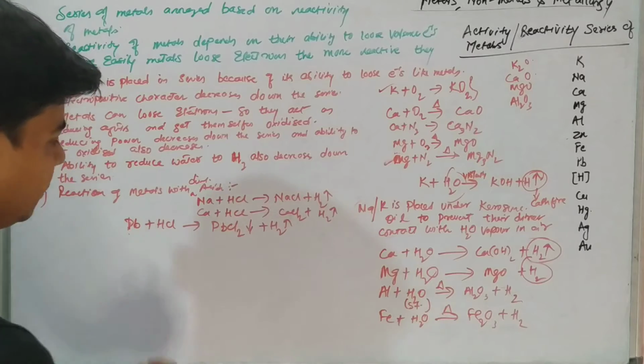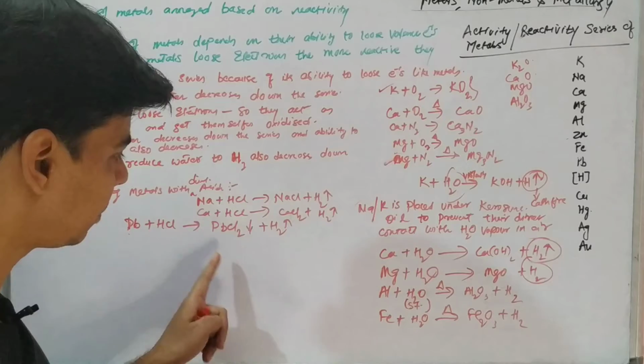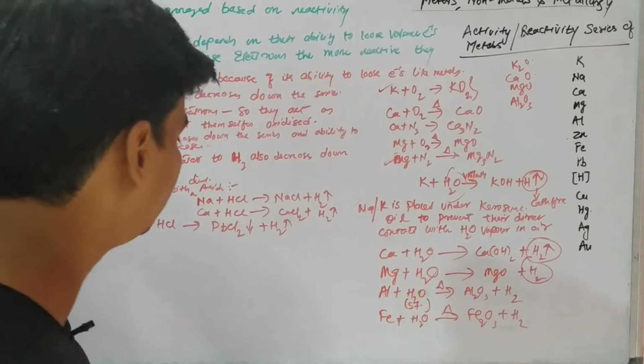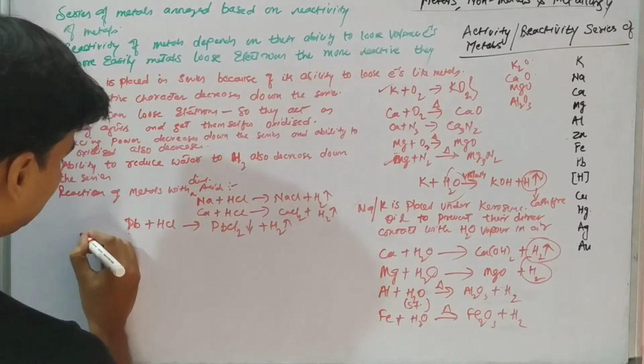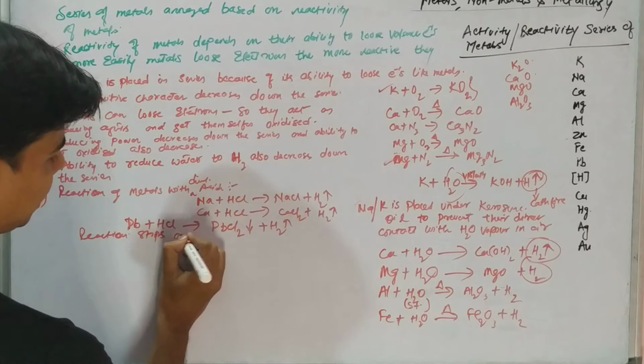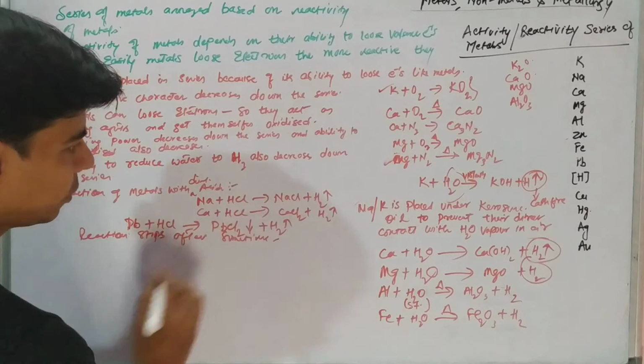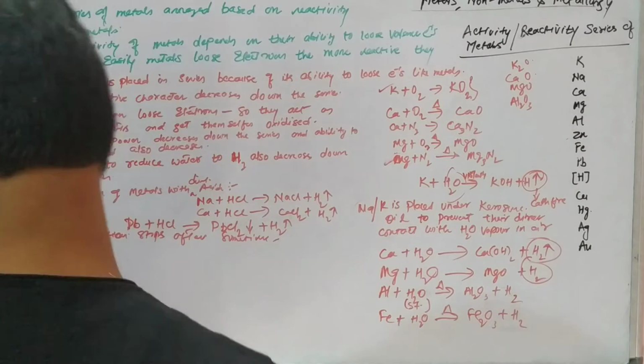So lead will react with dilute acids to give you precipitate, and the reaction will stop because of the formation of this insoluble precipitate, right? So this reaction stops after some time because of the formation of insoluble precipitate, right?